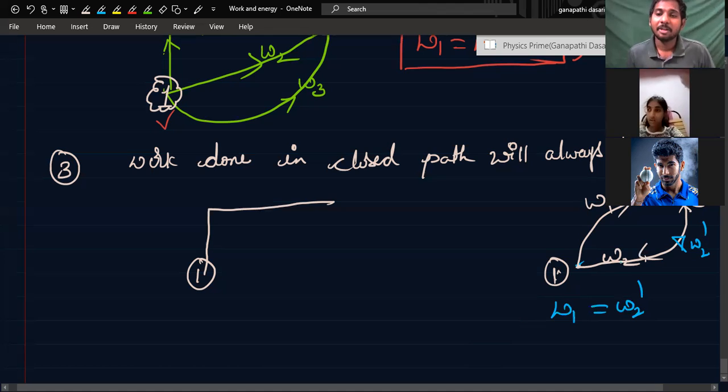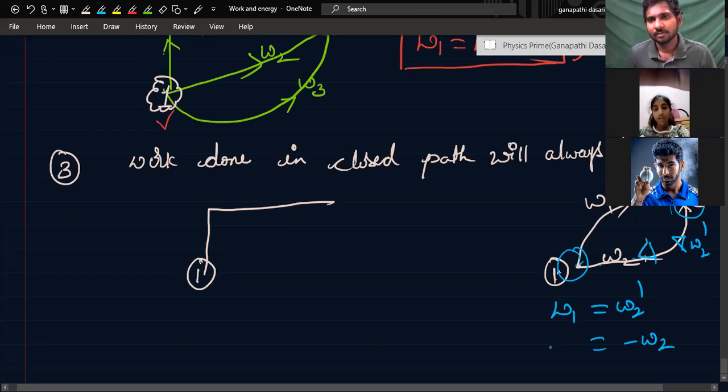But you see, W1 initial point is this one, final point is this one, W2 dash. But W2 initial point is 2 and final point will be 1. Can I write W2 dash as minus W2? So W2 dash is reverse path of W2, that's it.